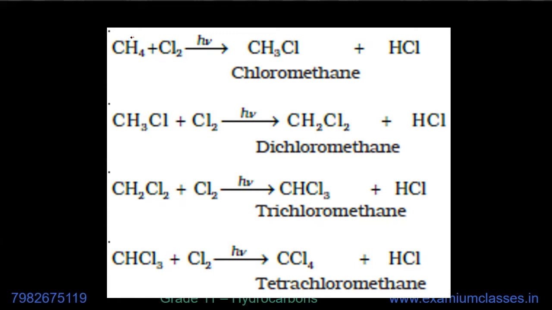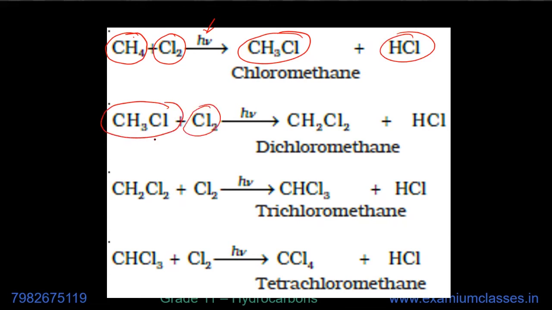So for example, I am talking about the simplest hydrocarbon, CH4, methane, and we get it reacted with chlorine. This hv is the energy. Then one hydrogen will be replaced, and methyl chloride is produced and HCl. After that, this methyl chloride again reacts with chlorine and another hydrogen goes away and one chlorine is added.